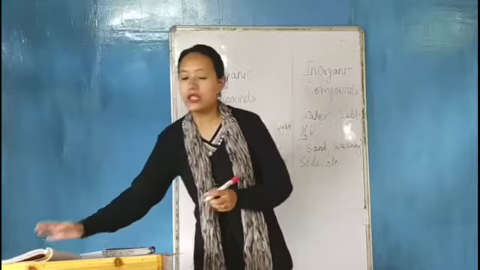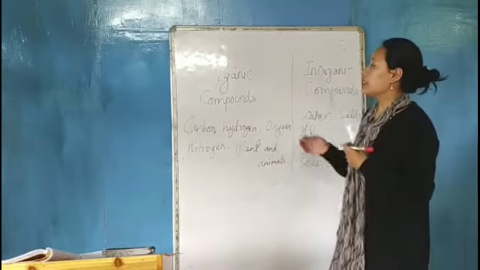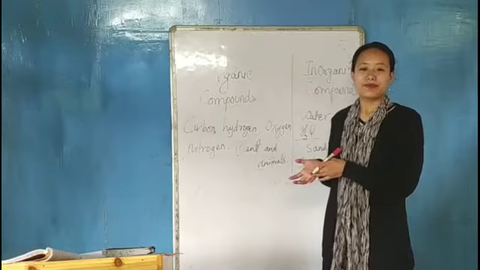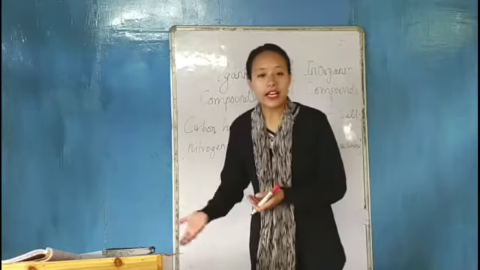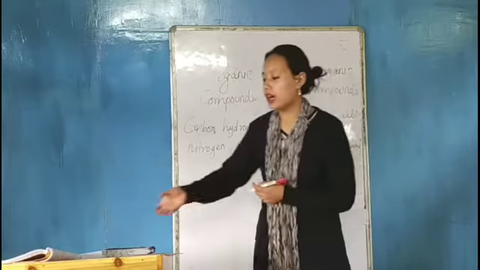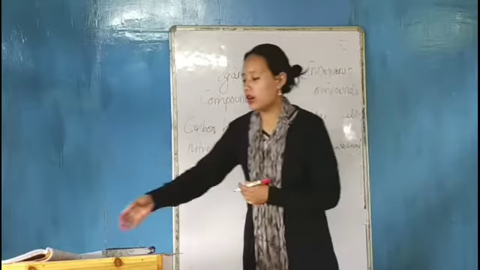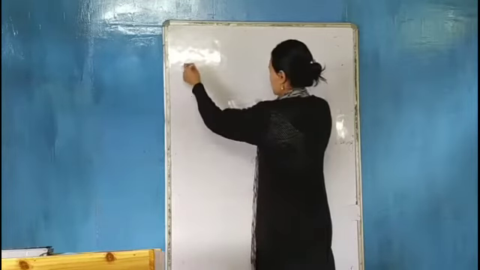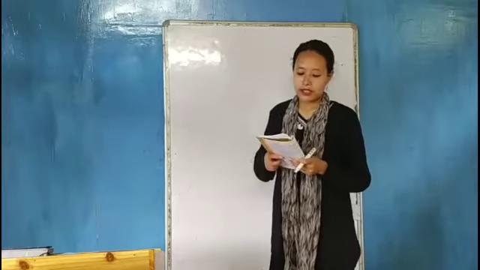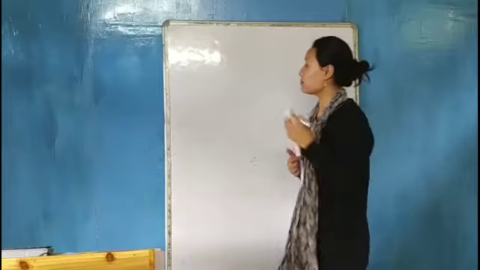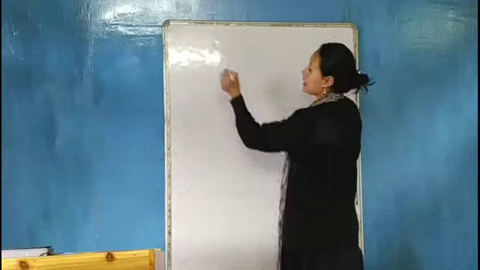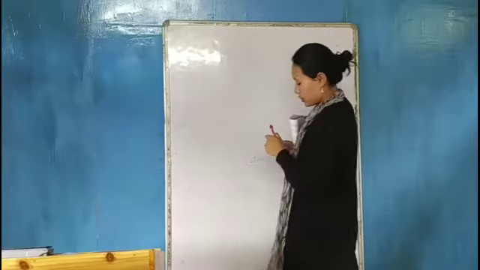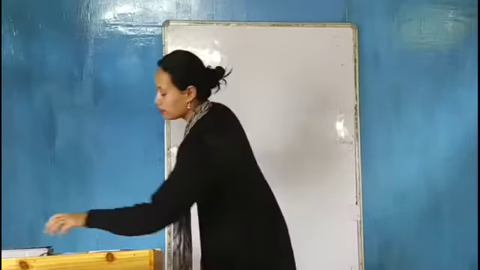Okay. So till now, I have taught you what compounds are and the different kinds of compounds, and now what are the characteristics of a compound. The first characteristic of a compound is that the constituent elements will always combine in a fixed ratio. This means that a compound is formed by the combination of two or more elements.